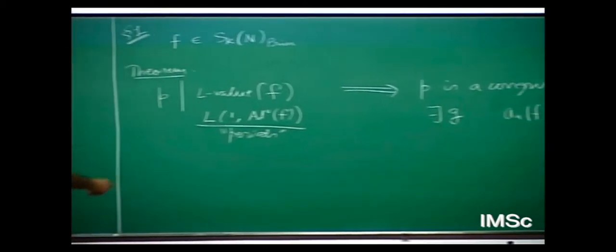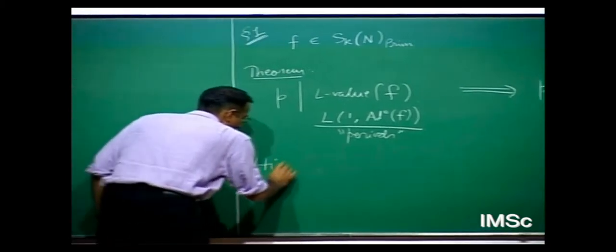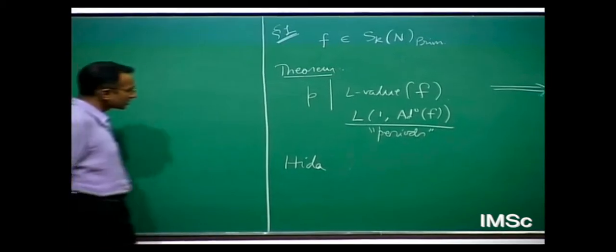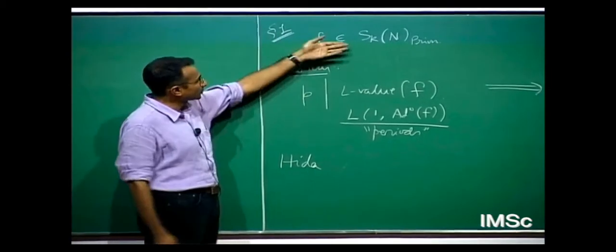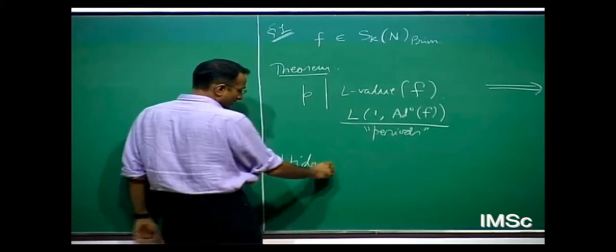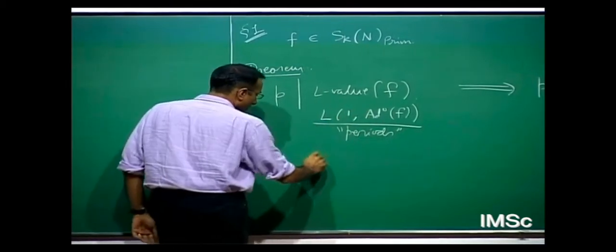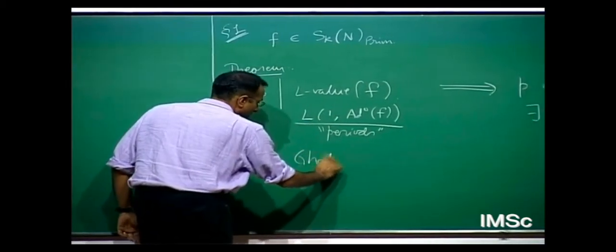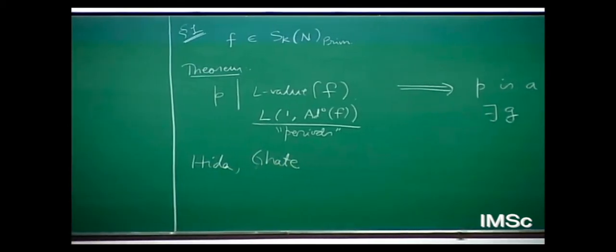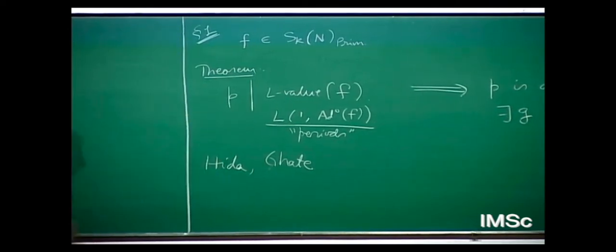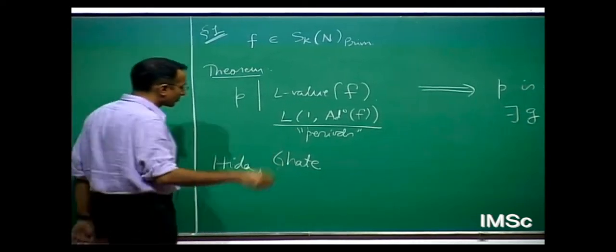Such a theorem, this is a famous paper of Hida in Inventiones in the early 80s. He proved this theorem for elliptic modular forms. And then later, here's a bit of history about theorems of this type. His student Eknath Ghate proved an analogous theorem for Hilbert modular forms for parallel weight. This is a paper in Compositio, I don't know, 2000 or somewhere thereabouts.